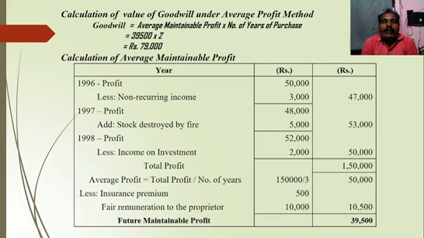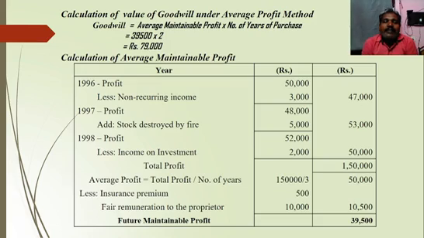So leave some line space because we need to calculate average maintainable profit. So the next step is calculation of average maintainable profit. We should open three columns: year or particulars, then two rupees columns, inner and outer columns. So we should post profit for 1996, profit 50,000.